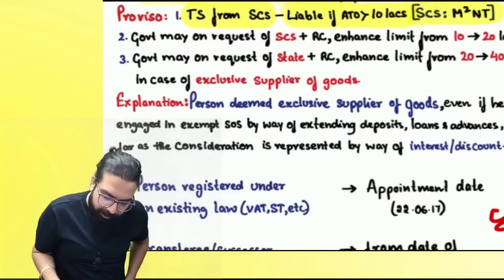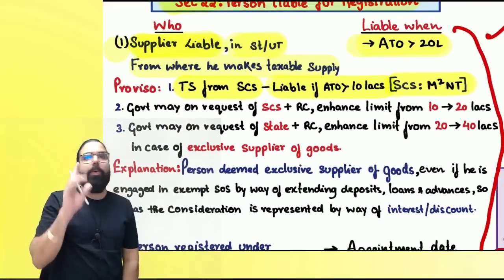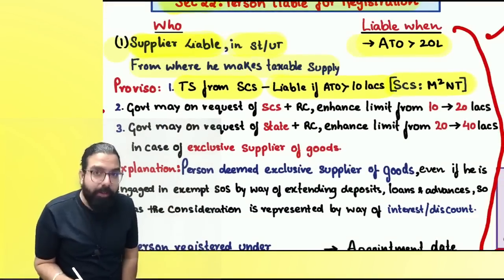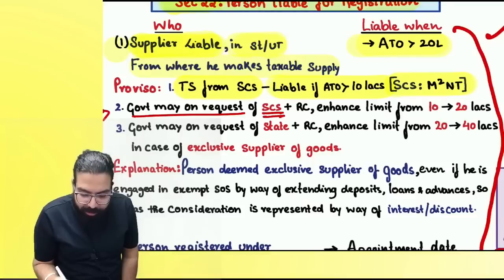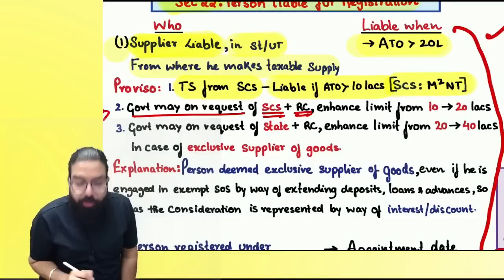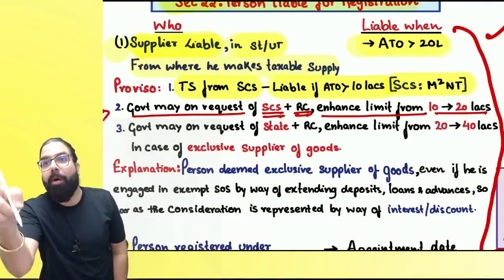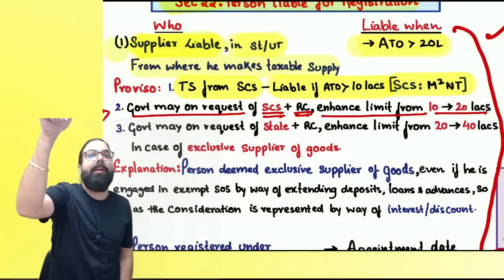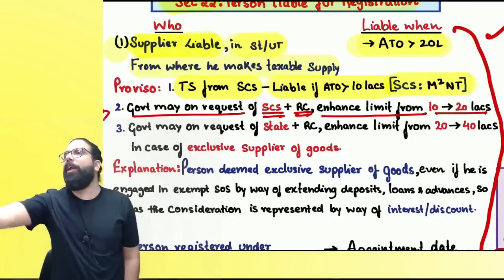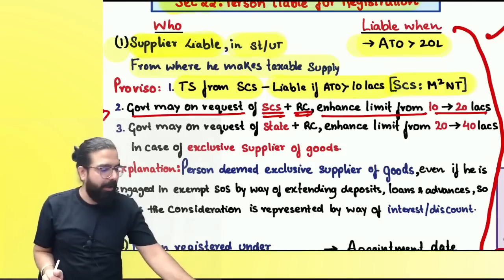Yes, please come back, everyone. Remember one thing. The next one over here is: government may, on the request of a special category state plus recommendation of the council, enhance the limit from 10 to 20, and hence for many special category states the limit was enhanced from 10 to 20. That is why only for M square NT it is 10 lakh rupees. Can we go ahead, everyone?